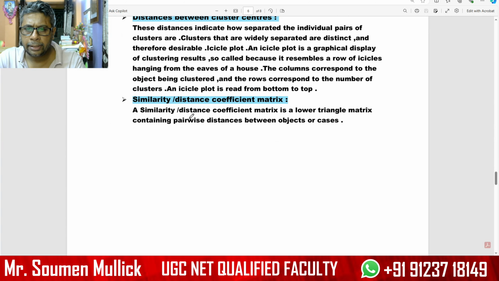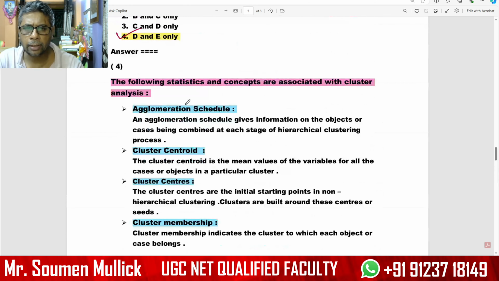The distance coefficient matrix is a lower triangle matrix containing the pairwise distances between objects or cases. So these are the important steps of cluster analysis.